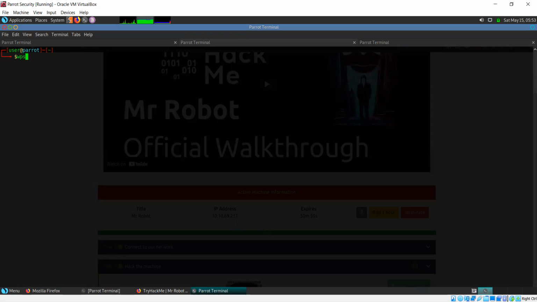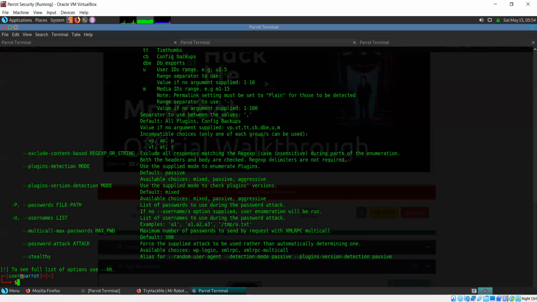So WP scan. For passwords, you need to provide capital P followed by path. If you want to write the entire word, double hyphen passwords, then that's all in lowercase. But it's better to just write this single character.